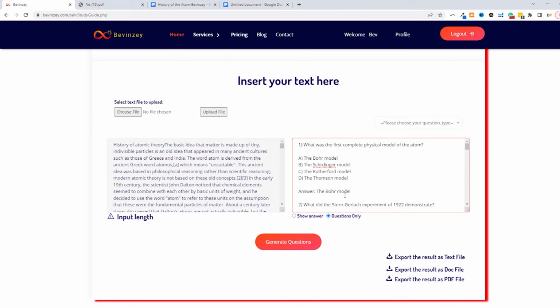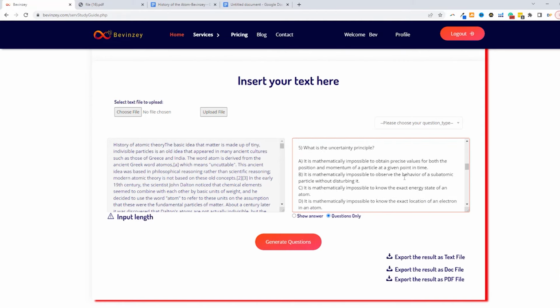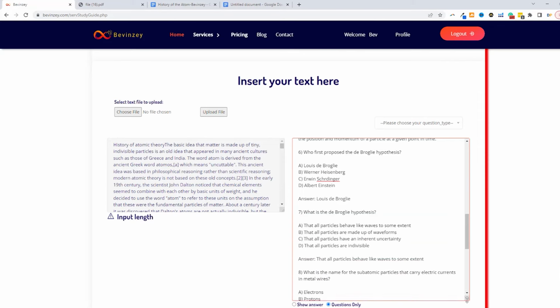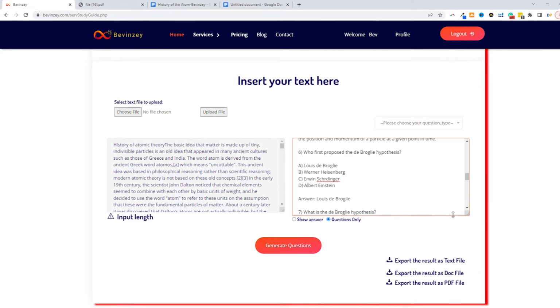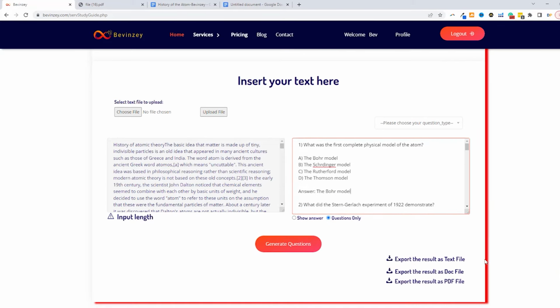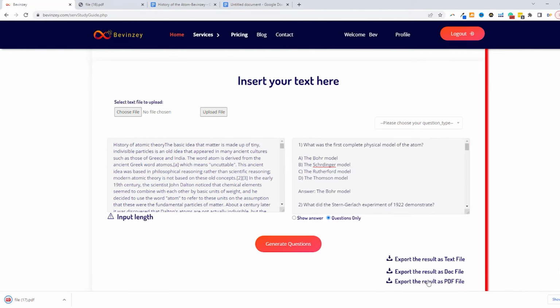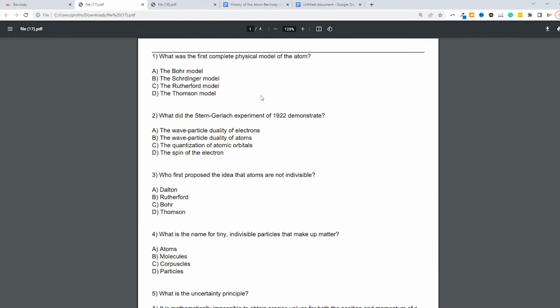So now you could go ahead and go through the questions in the text box. You could make the window pane a little bit larger so that you can have more real estate to view the questions. But what you can also do is export all of this as a PDF file, as a Word document, or as a text file. So let's go ahead and download this as a PDF, and then we can open this file and let's see how the PDF or the exported document is actually structured.